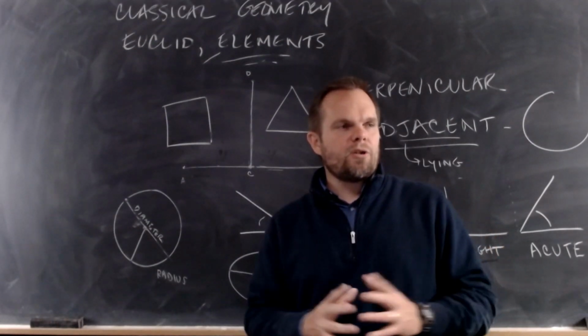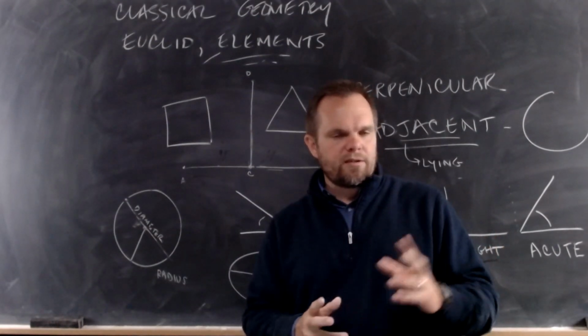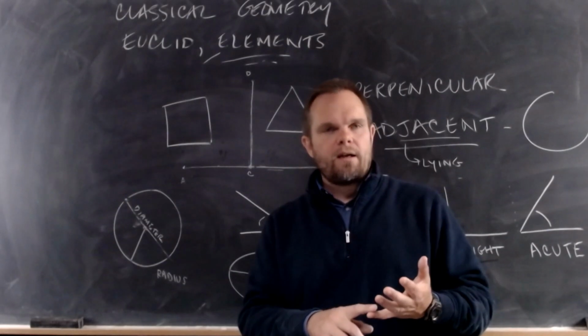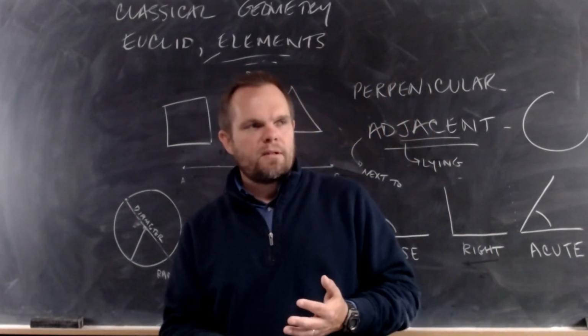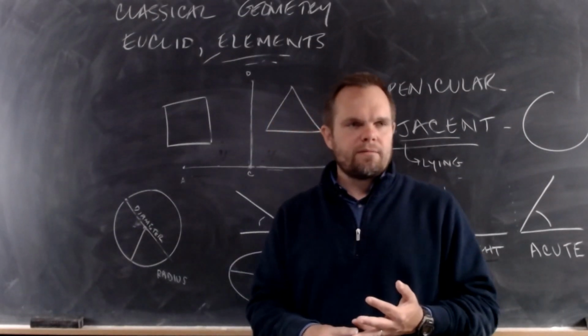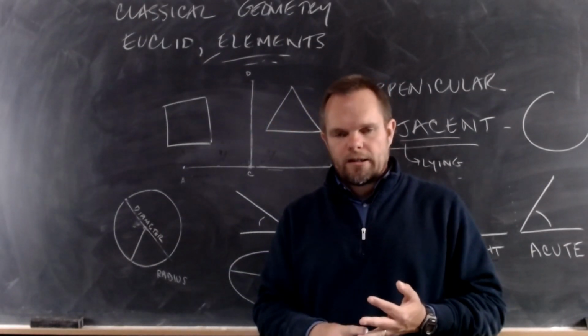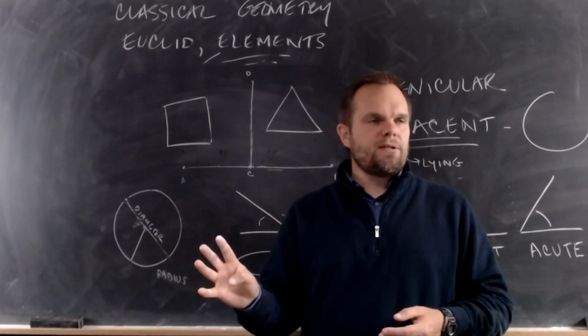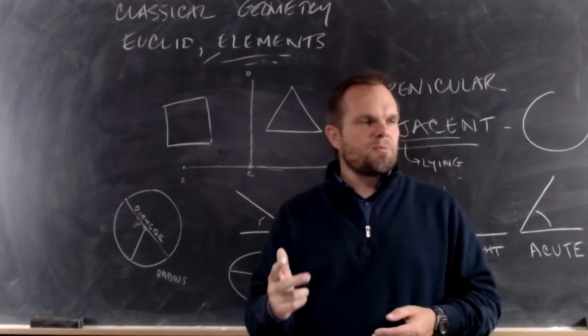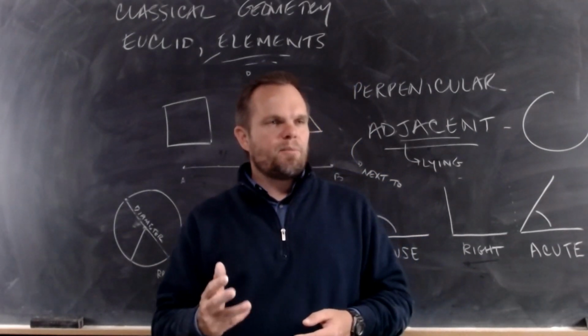What I want to make sure you understand in this first class, remember I gave you two questions. What is geometry? And what are the elements? We learned that there are 4 kinds of elements: definitions, axioms, postulates, and propositions.